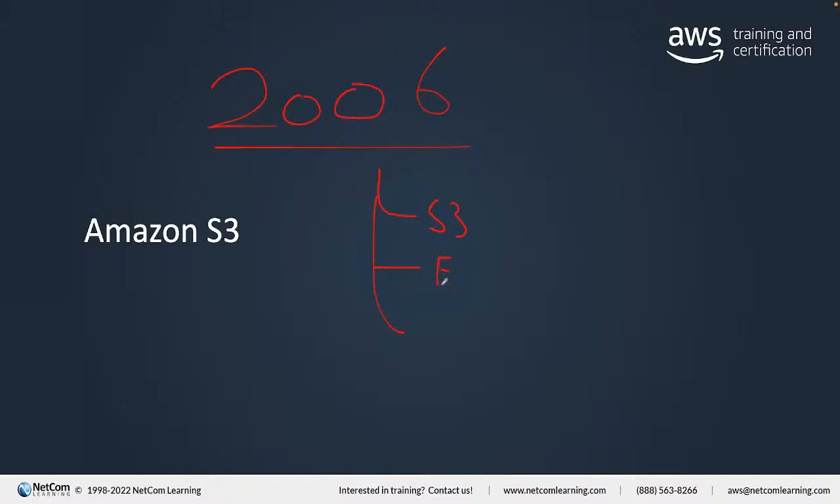And then we also have EC2, Elastic Compute Cloud, and finally we have SQS. But today we are not going to talk about SQS. EC2 is a virtual machine, Elastic Compute Cloud.